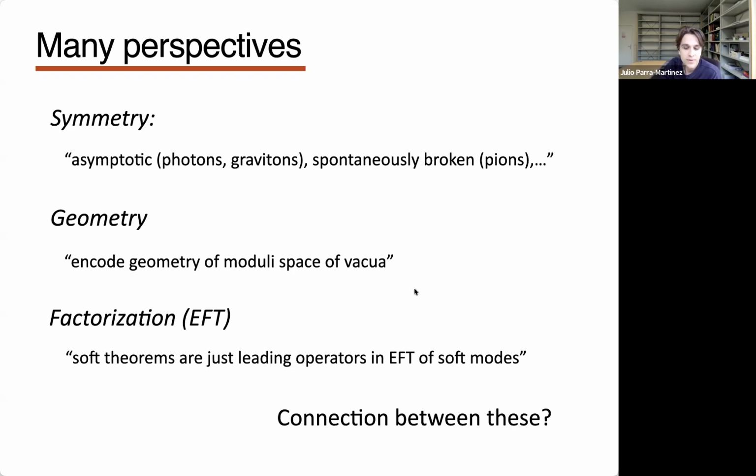If you take soft massless scalars, they might encode the geometry of the moduli space of vacua. If you talk to an EFT person, they just say, okay, these soft theorems are just a statement about factorization between different modes. So soft theorems are just the leading operators in the effective theory for these soft modes. So I always wonder what are the precise connection between this, but I won't attempt to make this connection.